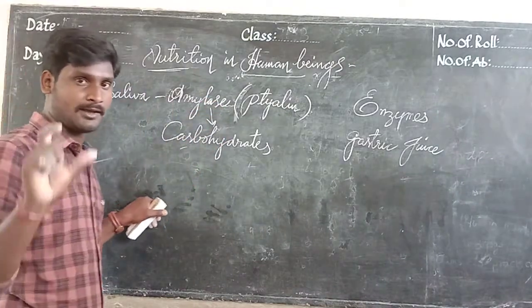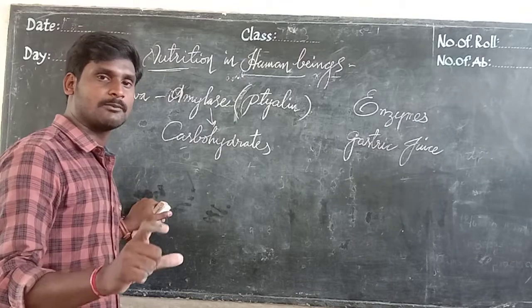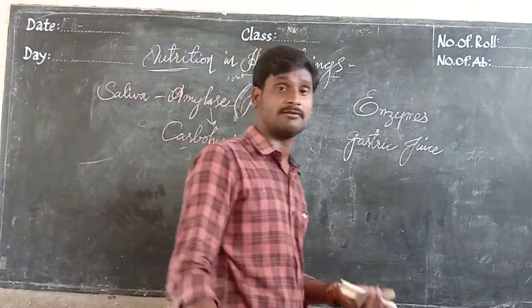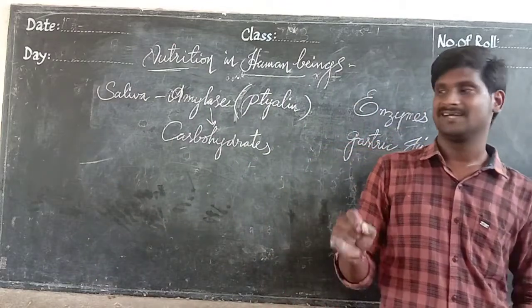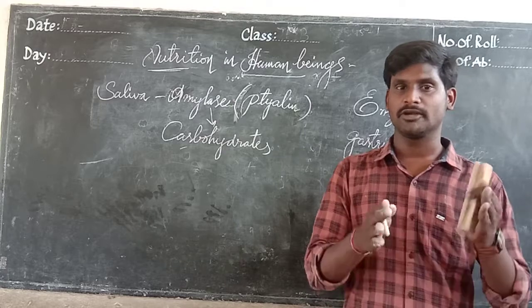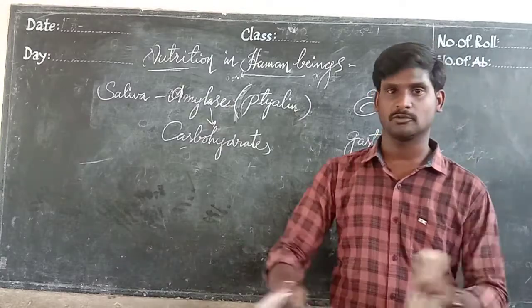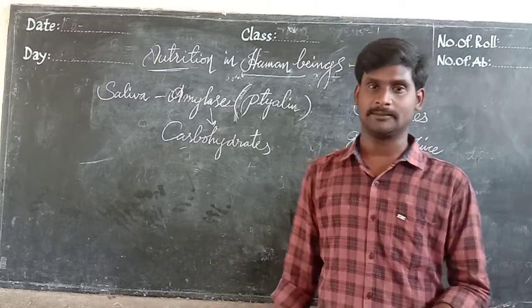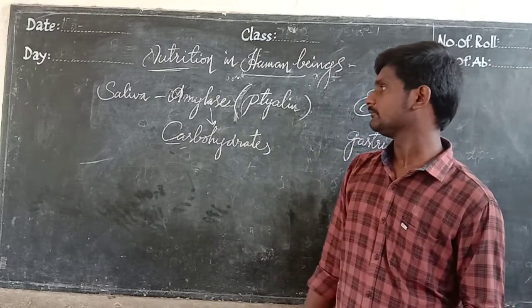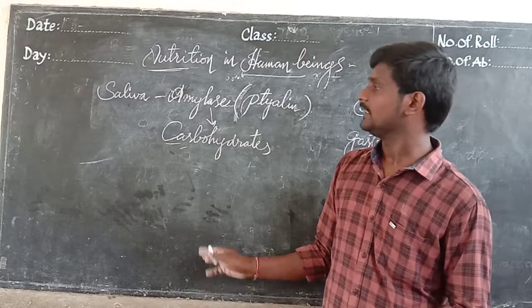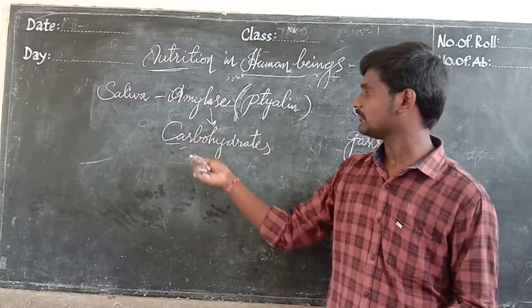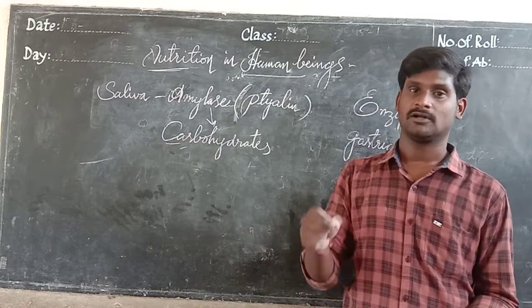In our food we have the carbohydrate nutrient, and that carbohydrate is digested by the work of the saliva. A complex material becomes a simple material. This digestion goes on step by step, not everything at once. So the ptyalin or amylase enzyme, present in the saliva, helps to digest the carbohydrates in our food.